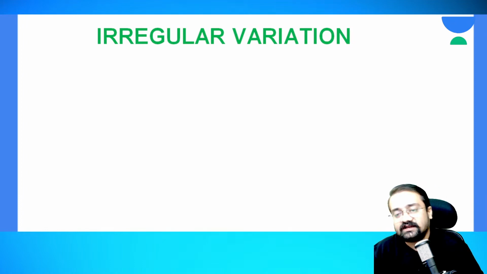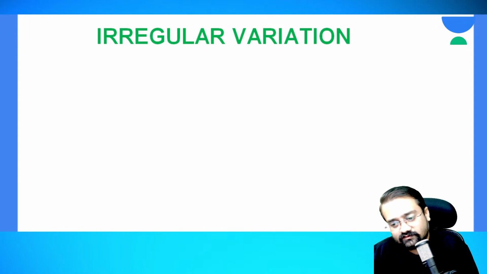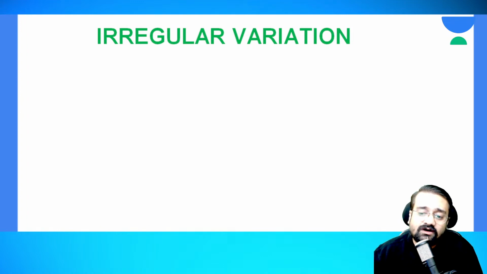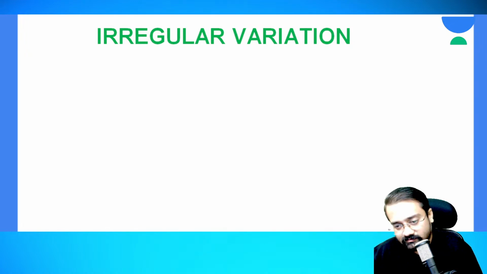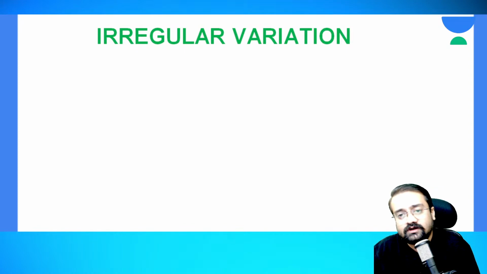So the examples for irregular variations are what? That is tsunami, natural calamities happening. Okay, so these unexpected events, earthquakes, right? So drought, earthquakes, tsunami, natural calamities, all these are known as irregular variation, which you cannot predict. Not prevented, you cannot predict them, right? So you cannot predict that this is going to happen. Okay, so we don't know when and where it happens, right? So that is known as irregular variation.